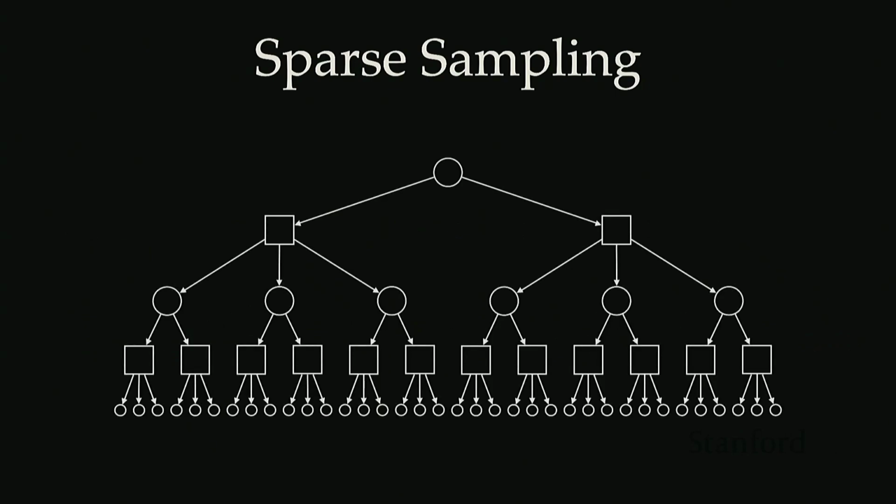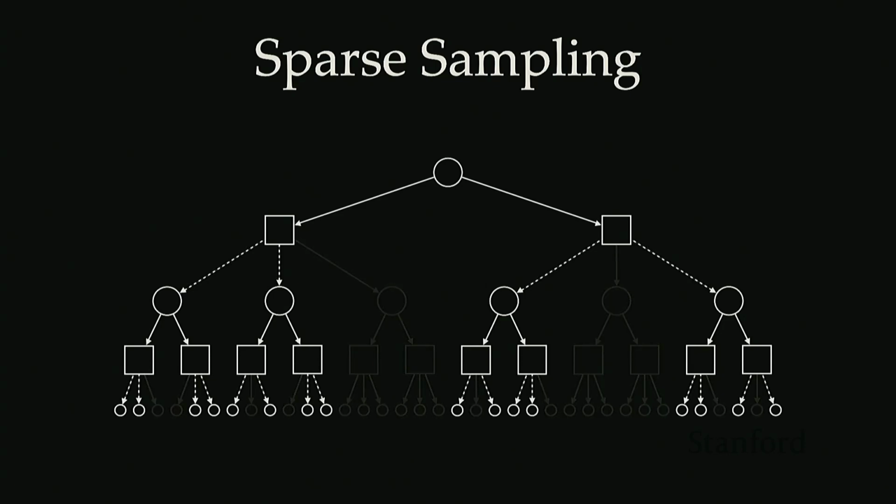Instead of branching on all of the states, sparse sampling is just going to look at samples of that state transition. We're still branching on all of the actions, but now we're only taking, in this example, 2 samples of the state transition, shown in those dotted lines. So we're sampling 2 state transitions instead of branching on all of the state transitions that could occur.